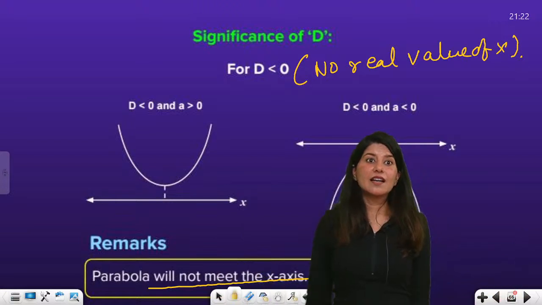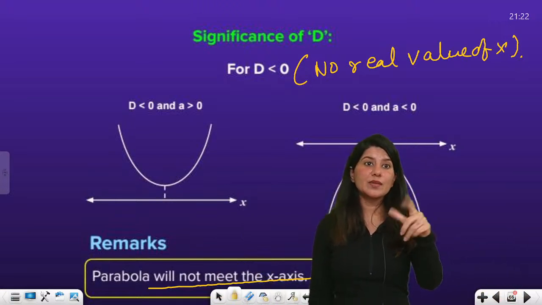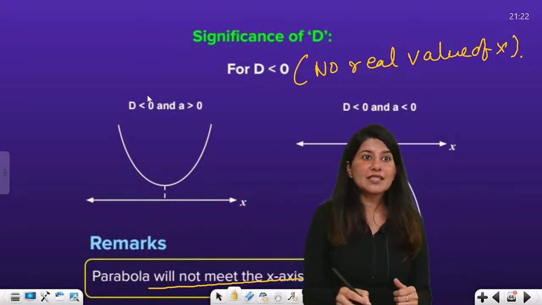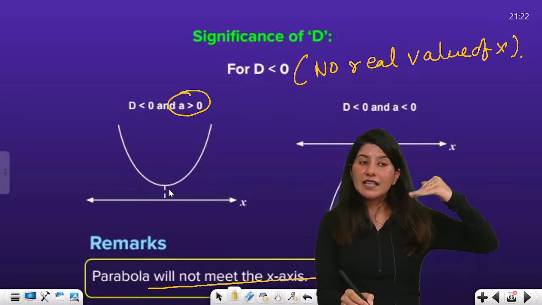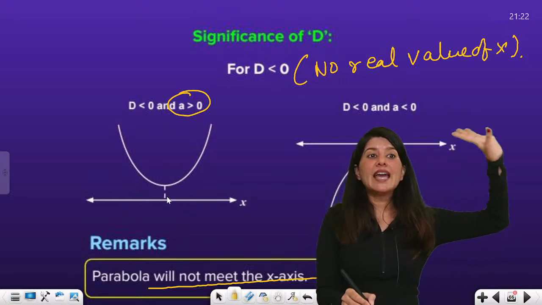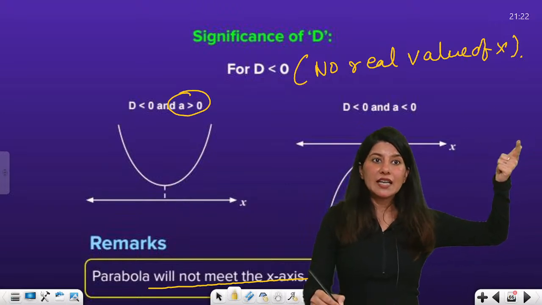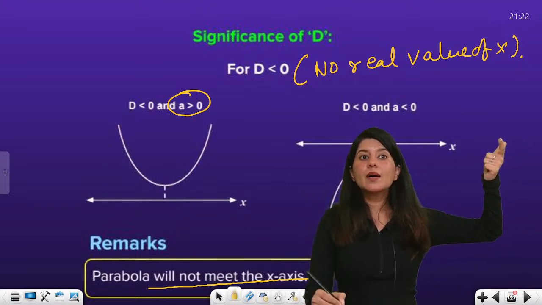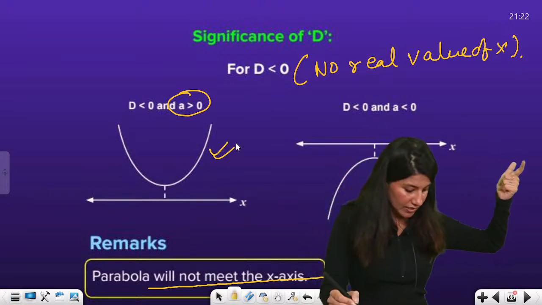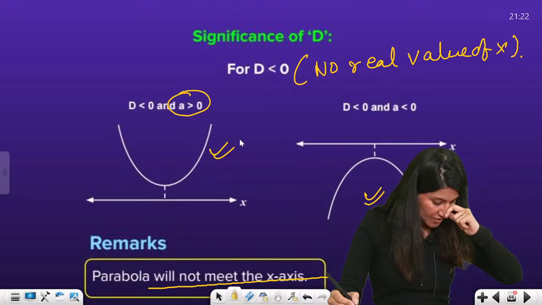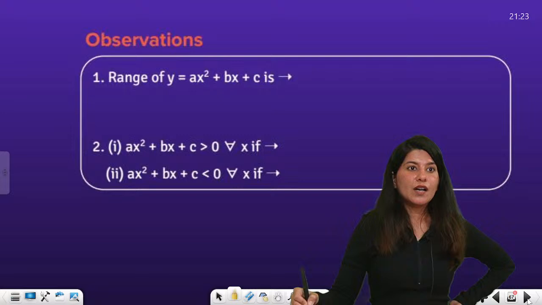So yes, only 6 types of graphs are possible. I have already shown you. This is a less than 0 case with an upward facing parabola, and this one is flowing in air. Can you see the x-axis? It is neither touching nor cutting. Again, this one is flowing below the x-axis, so this is completely below the x-axis. This is completely above the x-axis, right? Yes. Okay. Clear, clear, clear. All right.